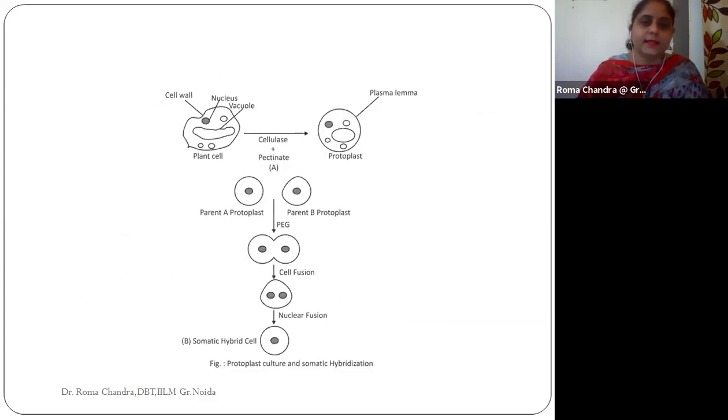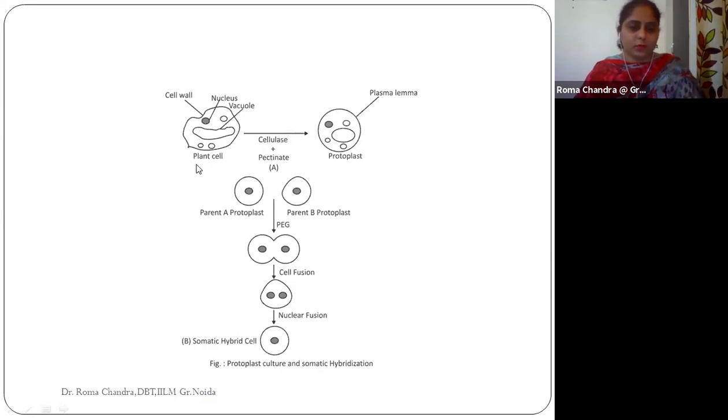Here you can see, as we are very much aware, the plant cell consists of these cell organelles: the nucleus, the cytoplasm, the plasma membrane as well as the cell wall. The first step, as I told you, was protoplast isolation.